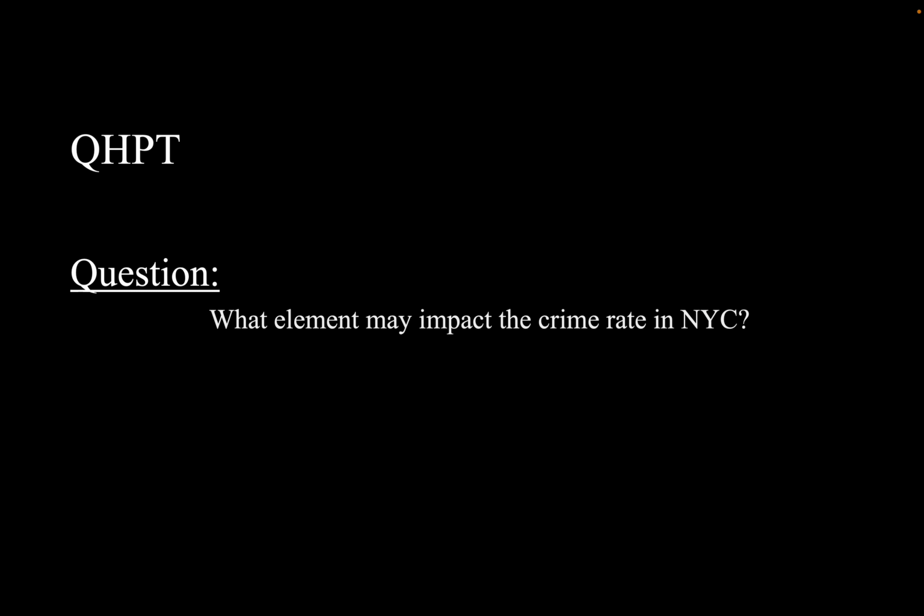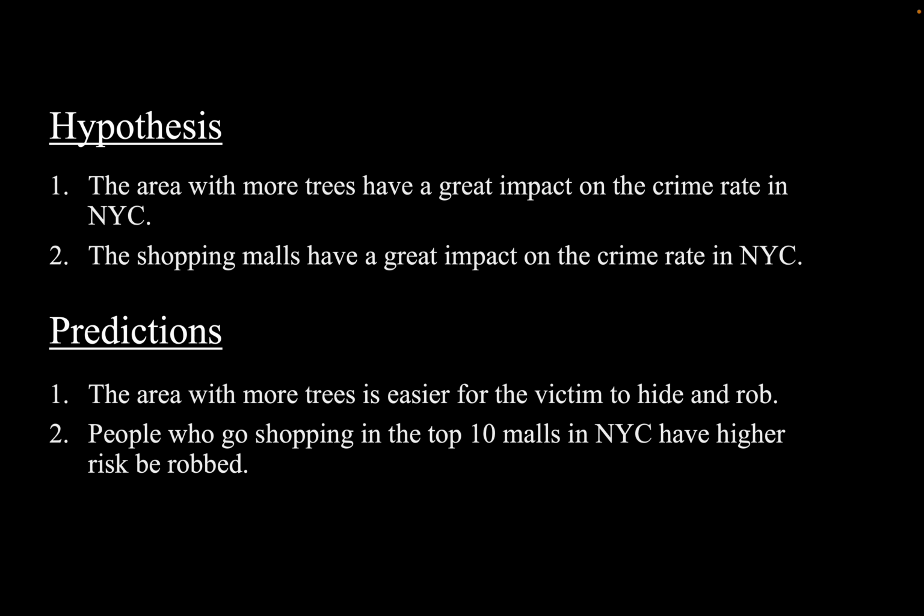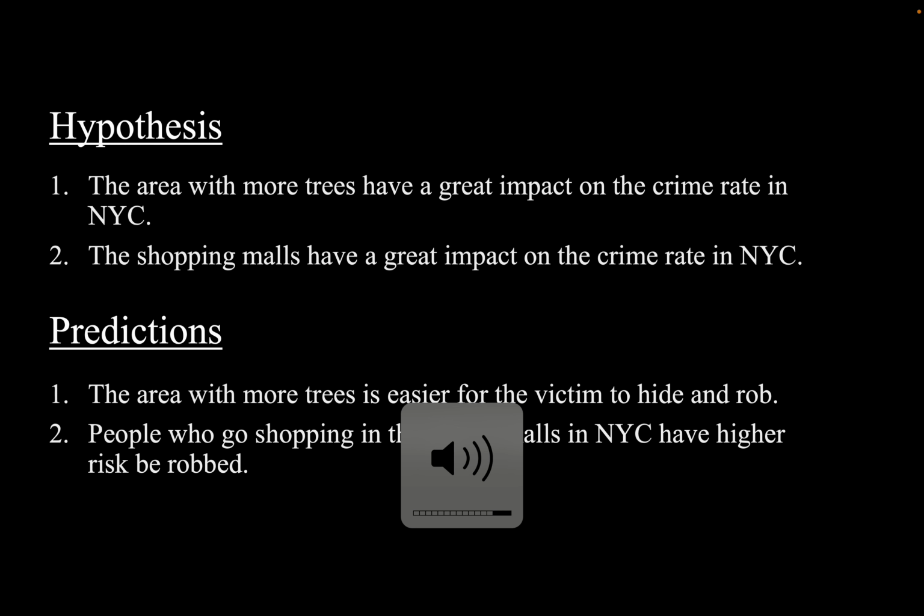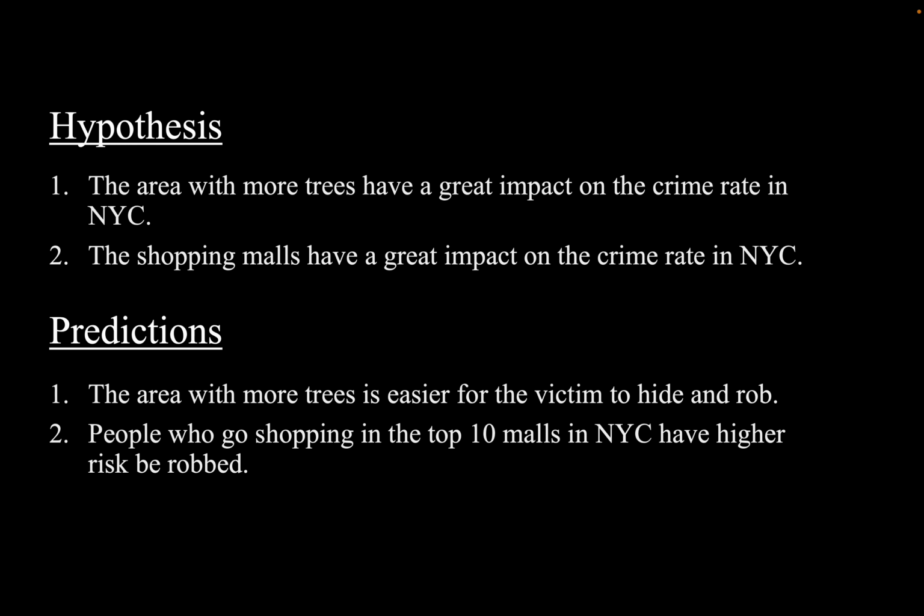Next, I will go over my QHPT. My question is what elements may impact the crime rate in New York City, and I have two hypotheses and two predictions. The first hypothesis is that the area with more trees will have a great impact on the crime rate in New York City, and the second hypothesis is that shopping malls will have a great impact on the crime rate in New York City.